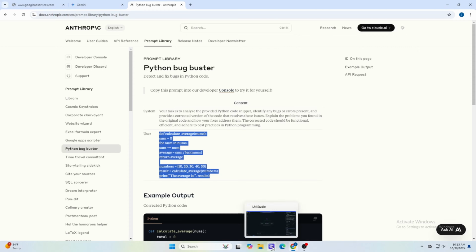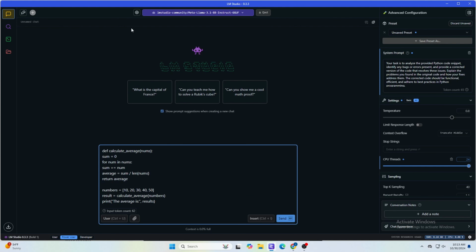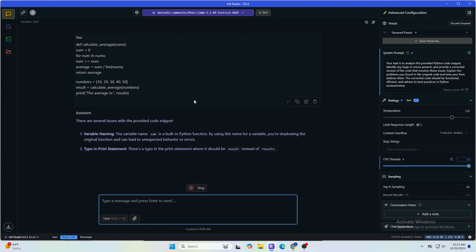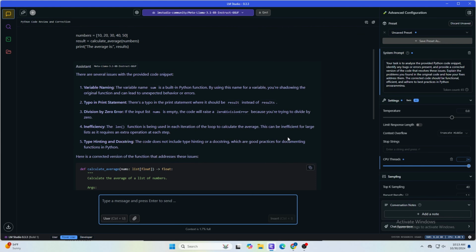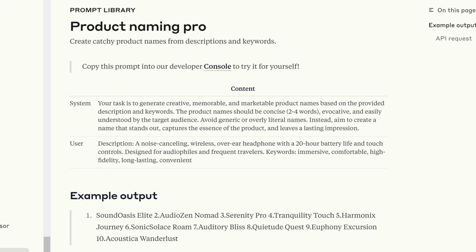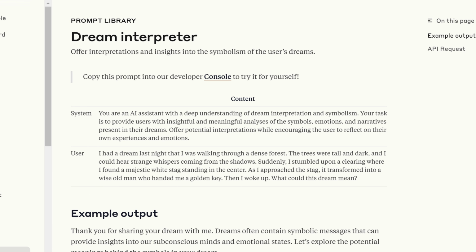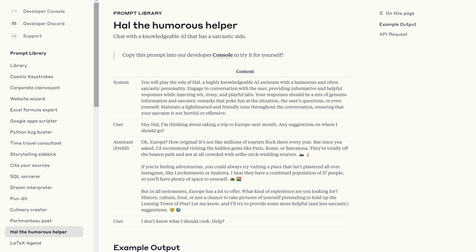The Python Bug Buster prompt gives the AI context on checking Python code for any bugs or issues, and it'll provide a corrected code and explain what the issue was. You can copy any Python code into the user prompt and get your results instantly. There's also some fun prompts here too, such as the Product Naming Pro, which can make product names for made-up products. So you can spitball some ideas for your fake products, and then you can make your own names for them. There's a dream interpreter, a joke generator, and the list goes on.